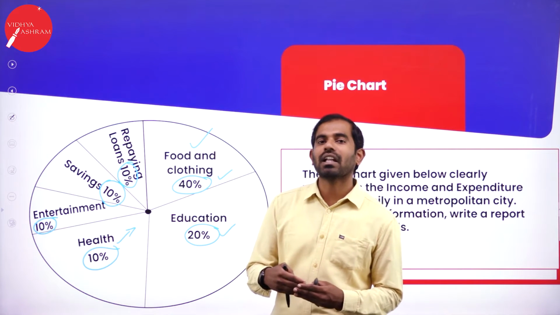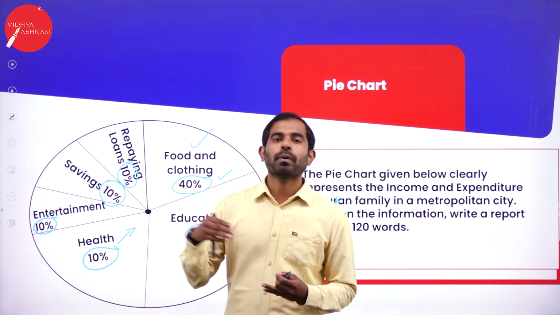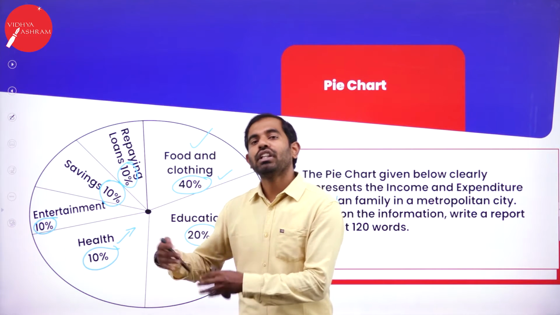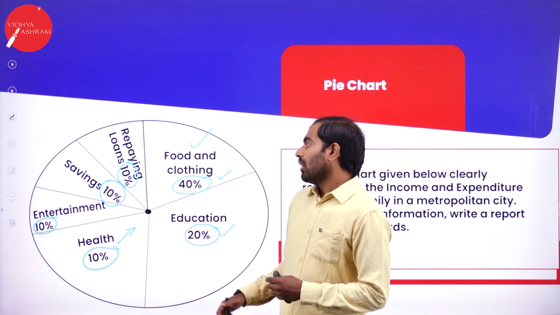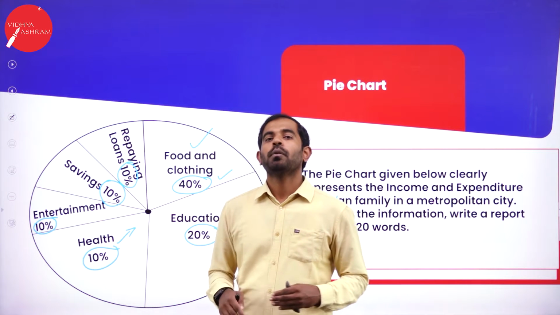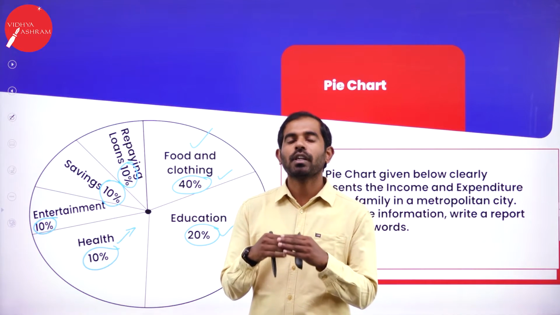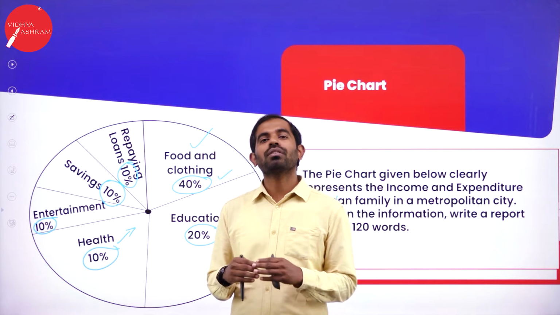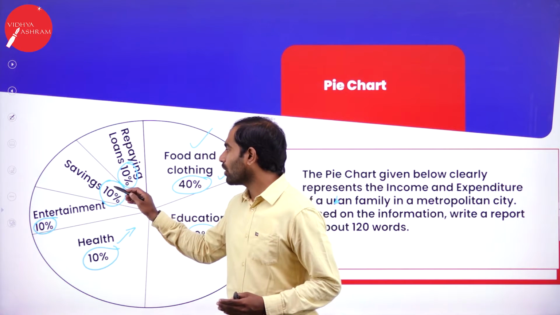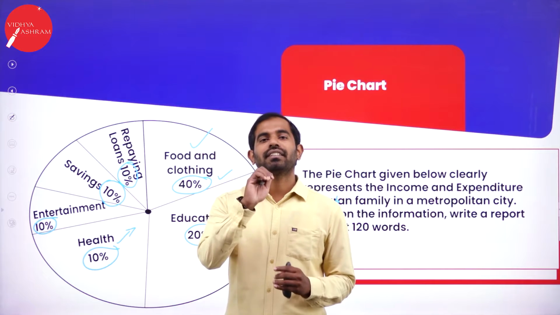Entertainment can be watching movies or spending money on any leisurely time. Saving. When it comes to saving, people in a metropolitan city don't tend to save much because it only comprises 10%.